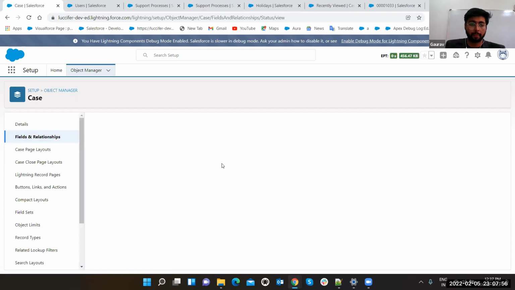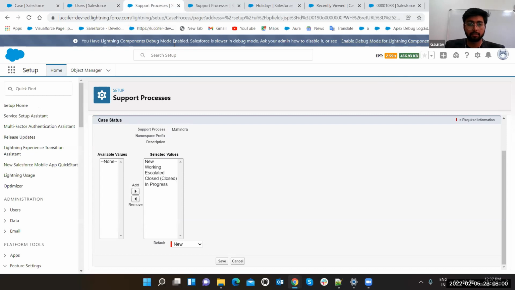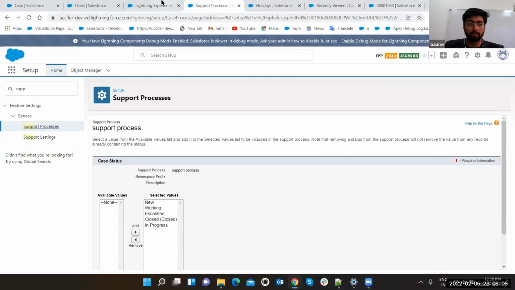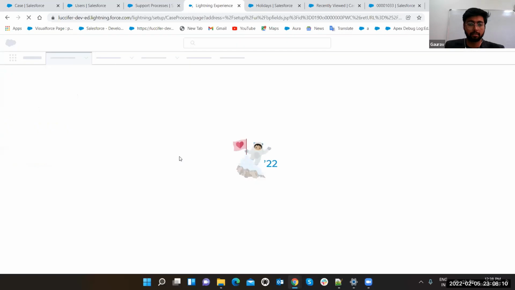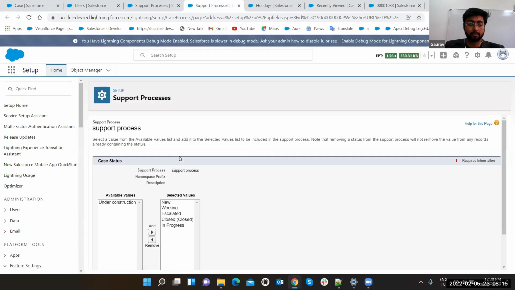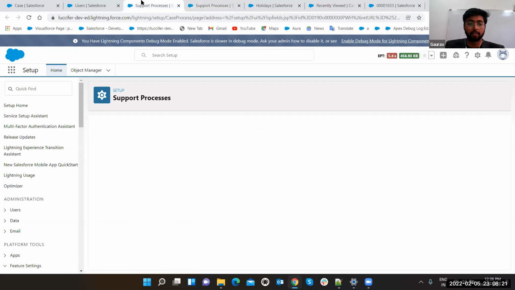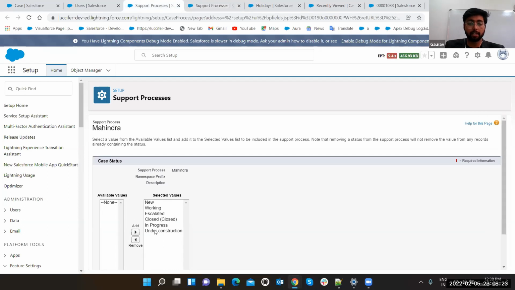Let's save it. Refresh it, and this is the Mahindra one. See, in the support process, the new value came, but it is not selected. But in Mahindra, under construction is now available.